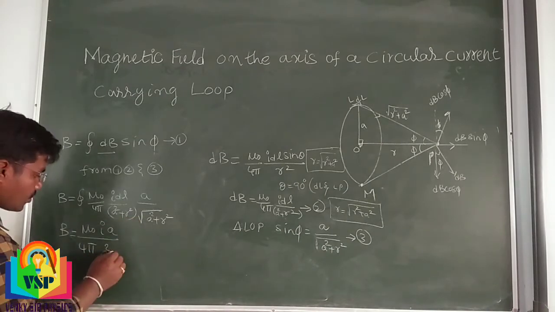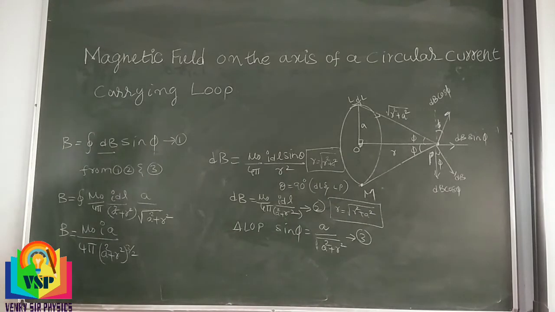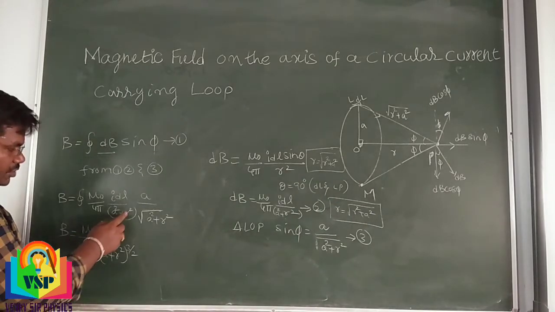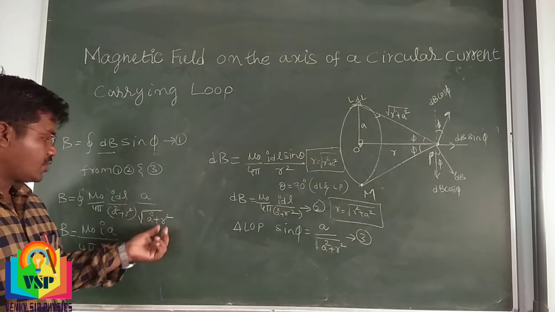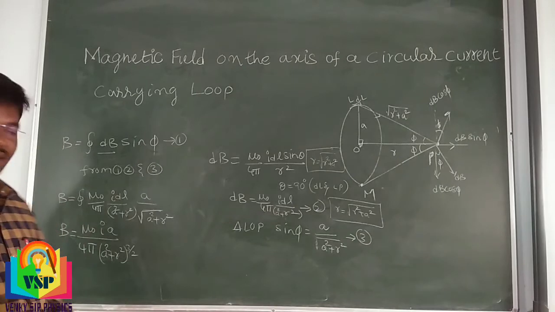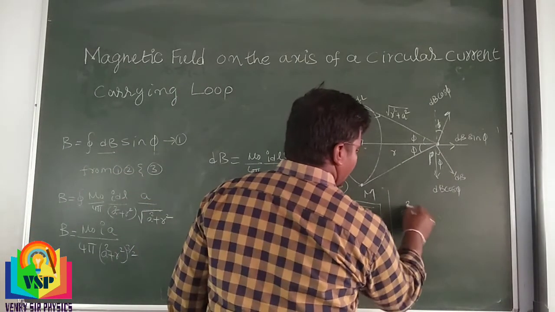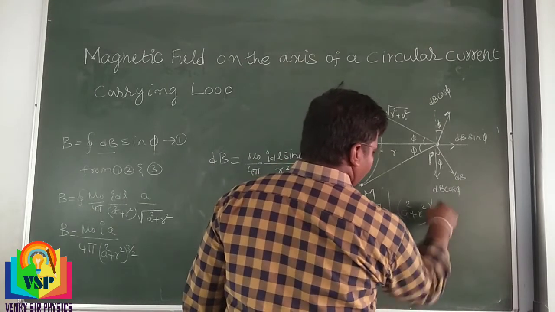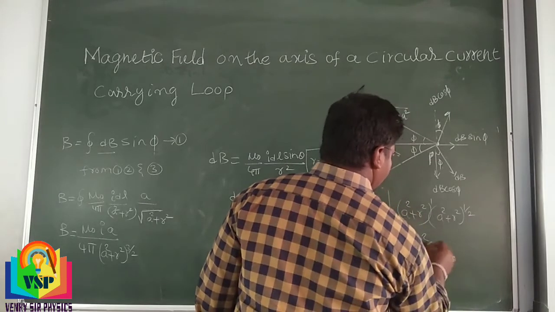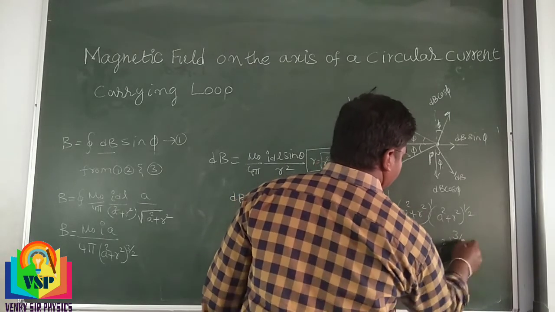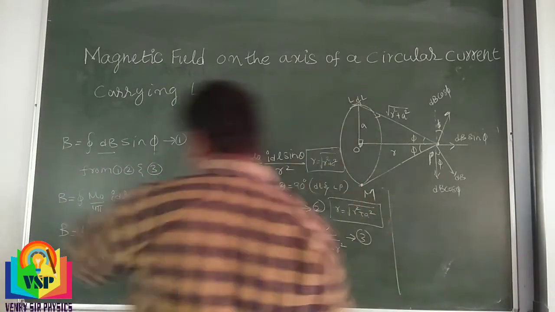Here a square plus r square to the power 1 is there, and a square plus r square to the power 1 by 2 is there. It becomes a square plus r square whole power 3 by 2. From this, we have to get this one.